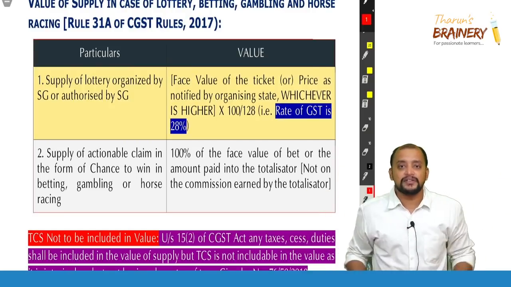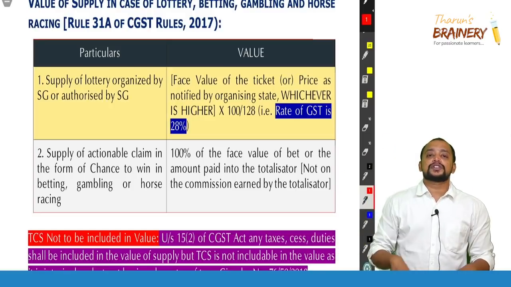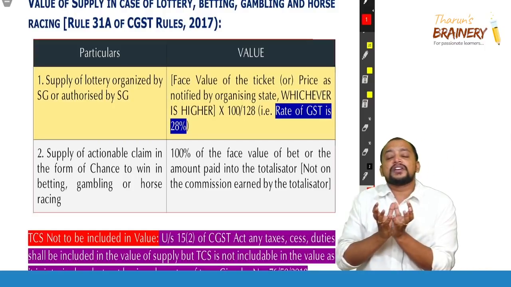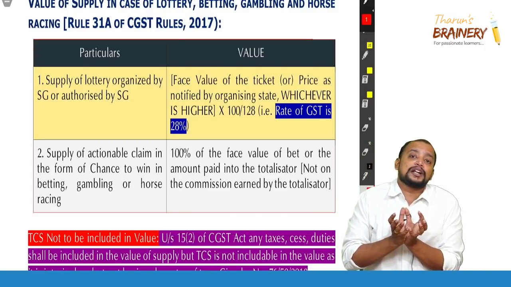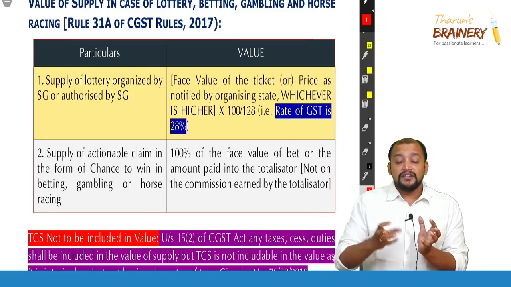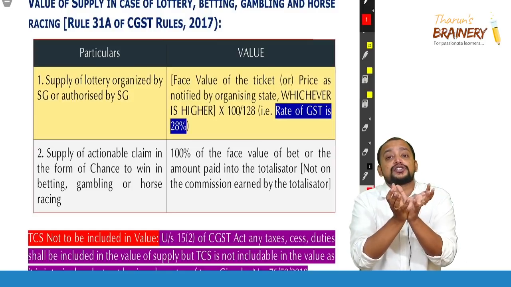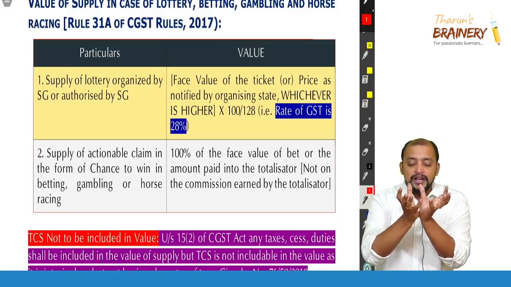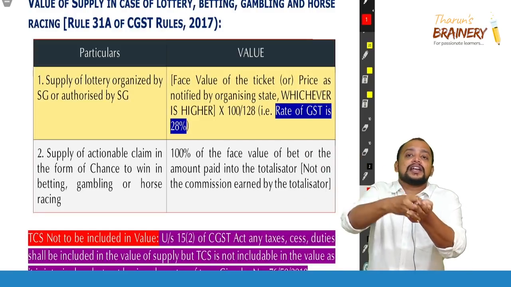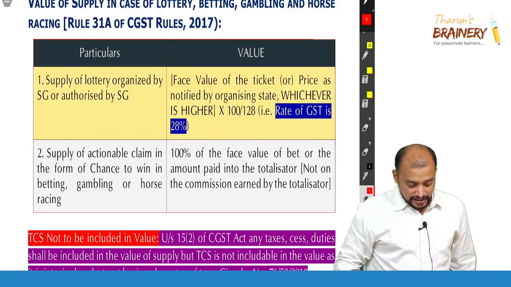For example, take the Dream 11 example. So I will be collecting 1,000 rupees from everyone, say 1,000 people I collected. Now out of this total amount, I will be giving money to those people who placed bet on the winning team. So now I will be distributing the prize money, but first I need to pay GST on this total bet value. I am an organizer, I need to pay GST on the total bet value, not on the commission that I get. For example, I got a total bet value of 10 lakhs. On the 10 lakhs, I will pay GST, and then I will take my commission, and the balance I will distribute as prize money. Okay, so that is this here.